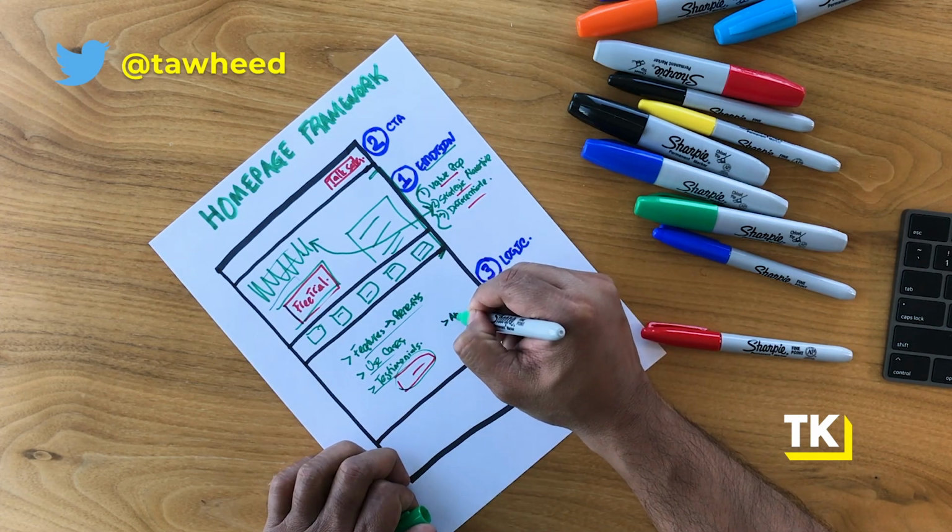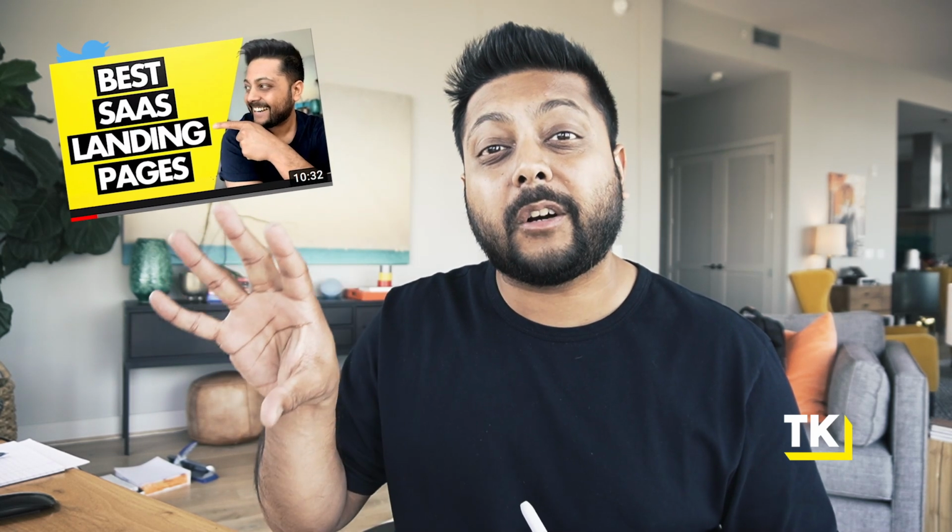Now, one thing you'll notice is a home page is different than a landing page. Over here, you may also link to about your company, for example, or the leadership team. You can link to a page around that. You can talk about the funding you received. All of these things you'll start to include in your homepage. But on a landing page, which is different, you won't include a lot of these things, even though you may follow the same framework. So to understand what is the difference between a homepage where you do include all these things and link to these other things versus a landing page, you'll want to check out this video. You don't have to go right now. I'll link to it below where we go into what the core principles are around a landing page that you wouldn't do in a homepage. It'll kind of round out your training around this. I'll link to that below.